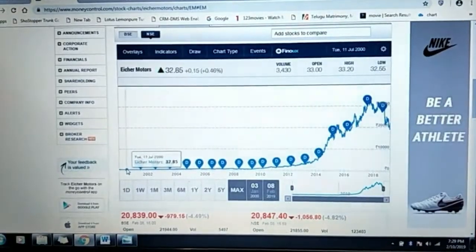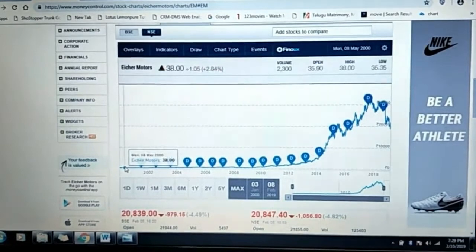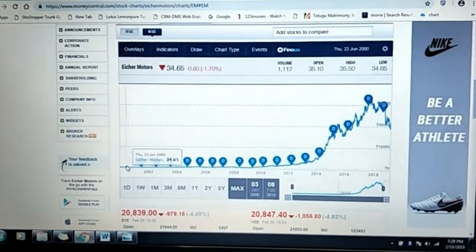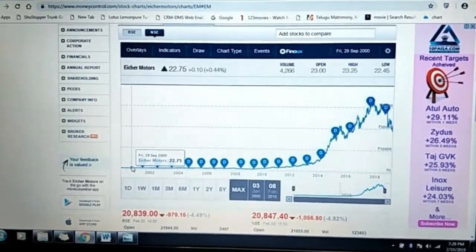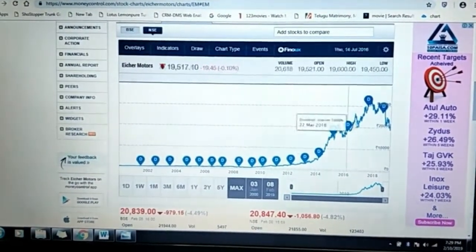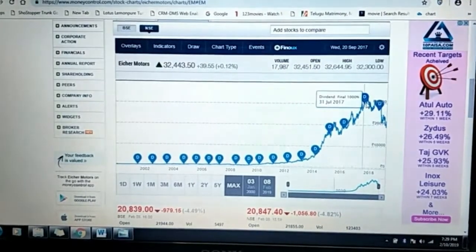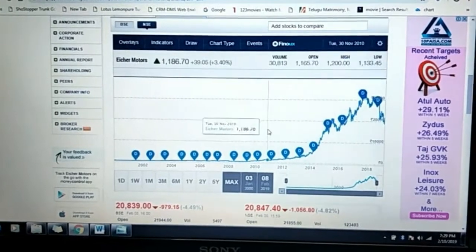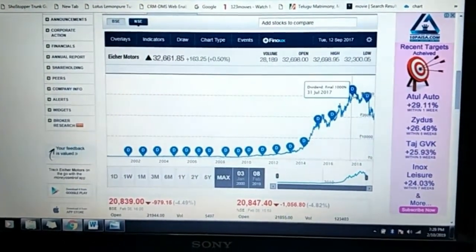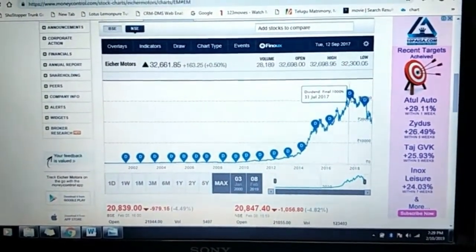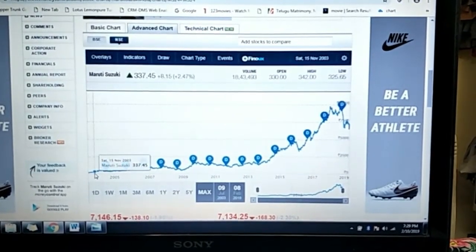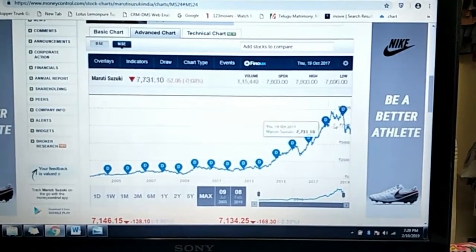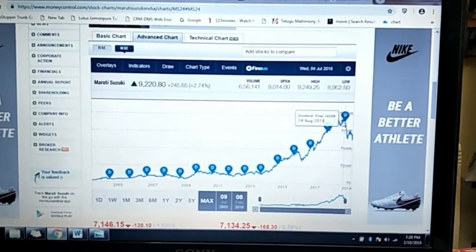with the company. If you were expecting that Eicher Motors or Maruti Suzuki would be leading the automobile segment during 2000s, you would have bought the share at 35 or 24 rupees only, right? See the value addition now. It even went to 31,000 high, which means the one share you bought for 20 rupees in 2000 is worth 30,000 in 10 years, sorry, 20 years. Maruti Suzuki also, it was somewhere around 150 rupees in 2000s, which went to 8,000, 9,000.